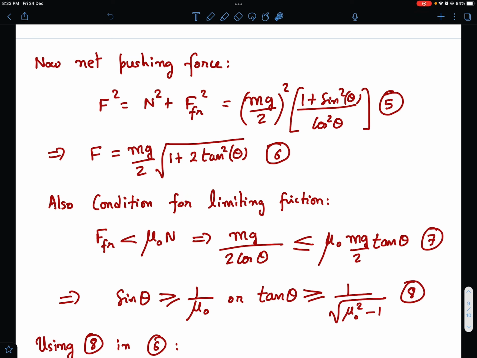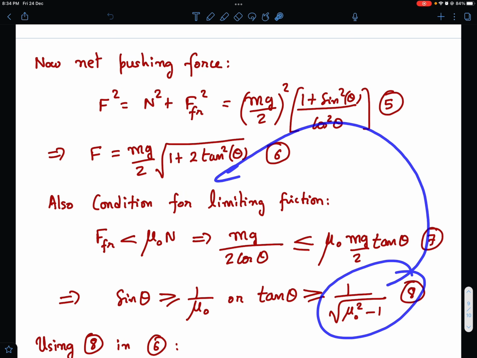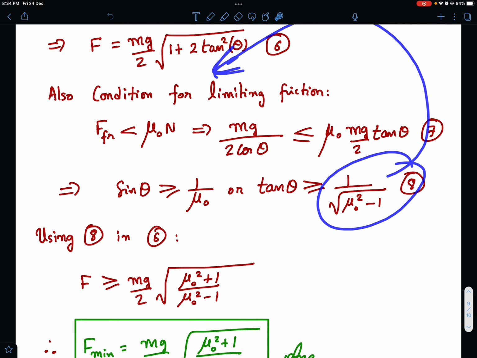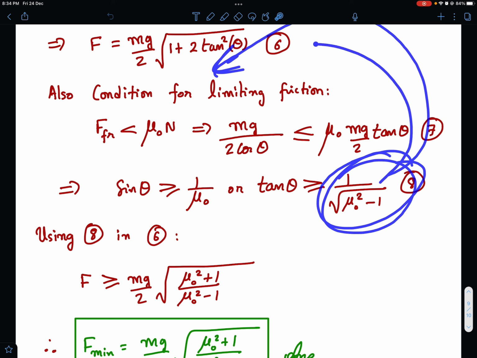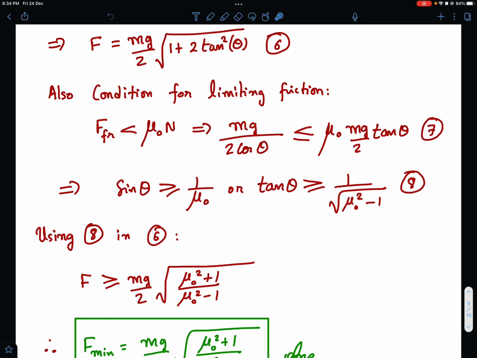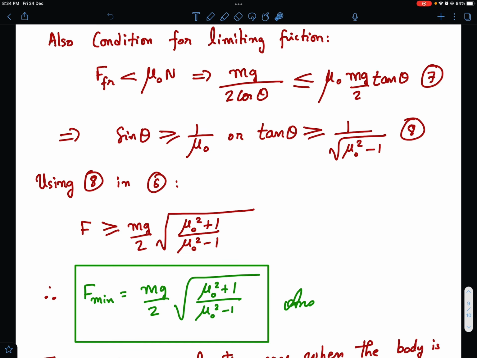Okay. Now in the limiting case, I can just put tan theta equal to this. In the limiting case, when exactly the Santa is at the verge of slipping, you just substitute this and you can find the value of f minimum. So if you put this 1 by root of mu naught square minus 1 in this, f is greater than or equal to mg by 2 into root of mu naught square plus 1 upon mu naught square minus 1. And therefore, what's the minimum value? The minimum value is when this greater than sign is dropped, and we just take the equality. So this is the minimum force that we need to apply. Okay, so this is one of our answers.